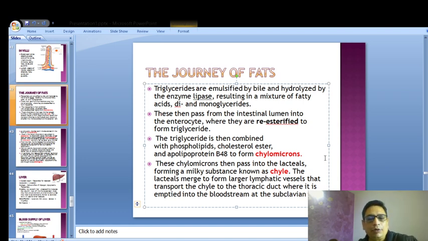The lacteals merge to form larger lymphatic vessels that transport the chyle to the thoracic duct, where it is emptied into the bloodstream at the subclavian vein. So the chyle now goes from the lacteal to the larger lymphatic vessels and is transported to the thoracic duct, where it is emptied into the bloodstream. So again, it goes into the bloodstream at the subclavian vein.